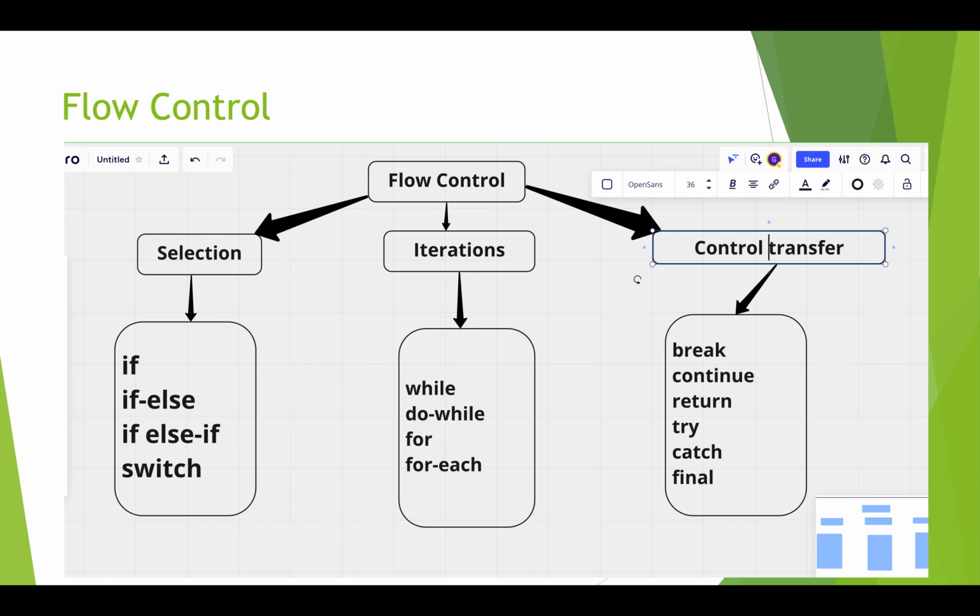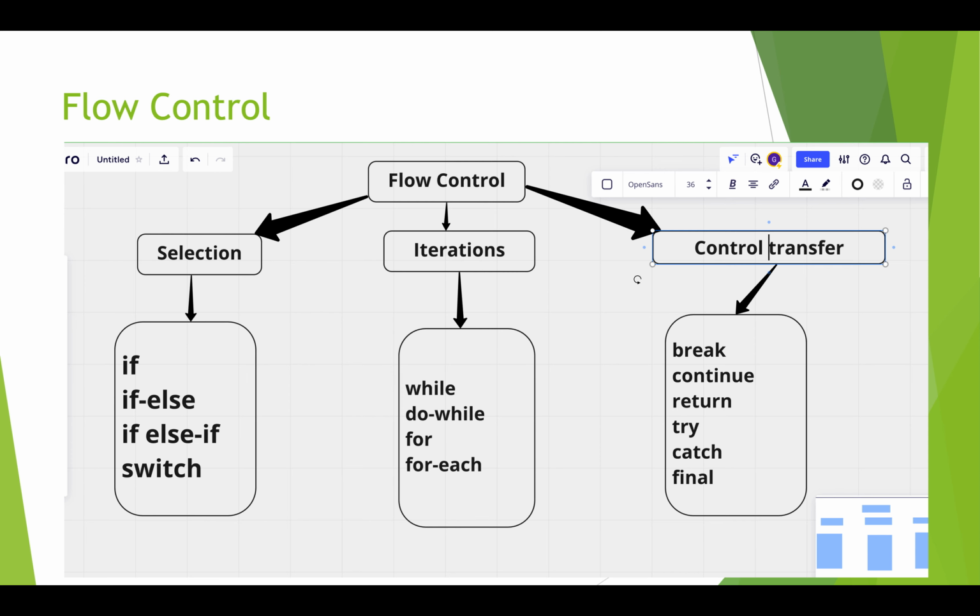Or whenever a piece of code is executed, you want to return some value from the method. In that case you can use these statements: break, continue, and return. We'll discuss these in the upcoming programs.